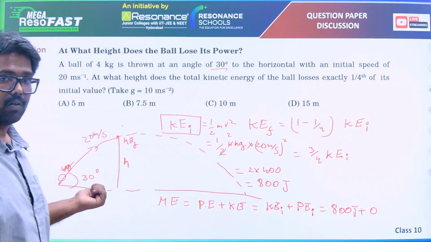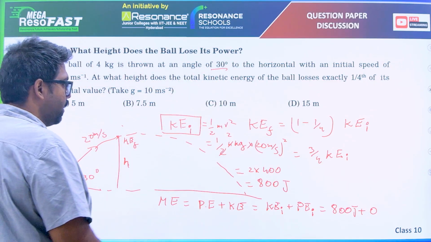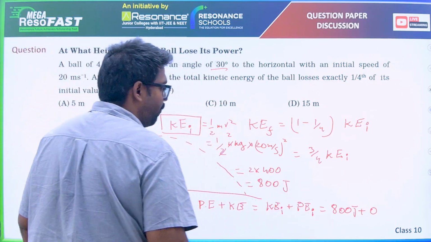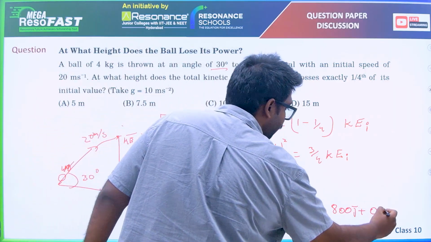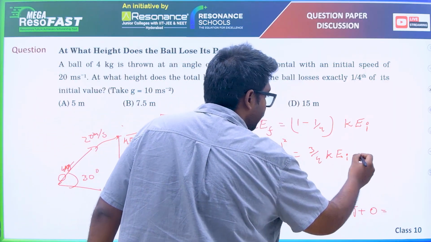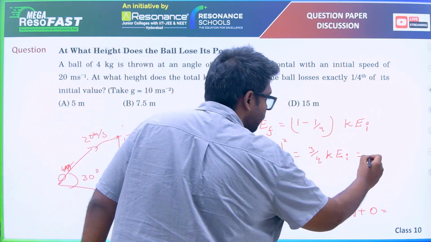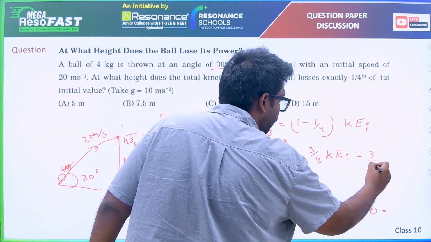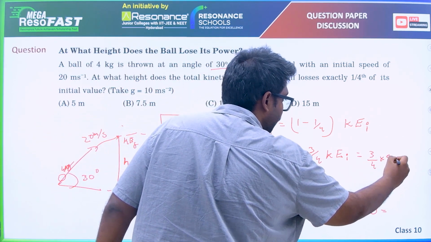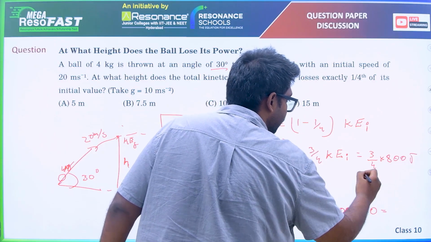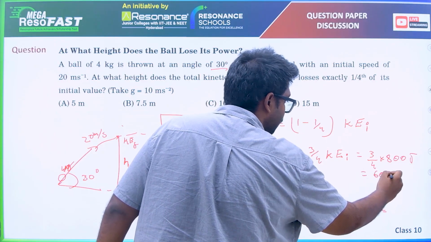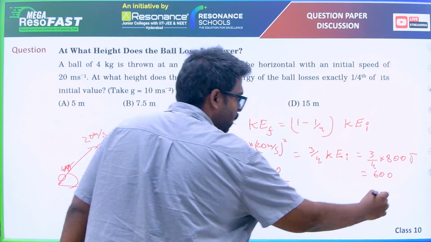Potential energy is 0. Later on, it became 3/4. 3/4 of initial kinetic energy is how much? 3/4 into 800 joules is 600 joules.